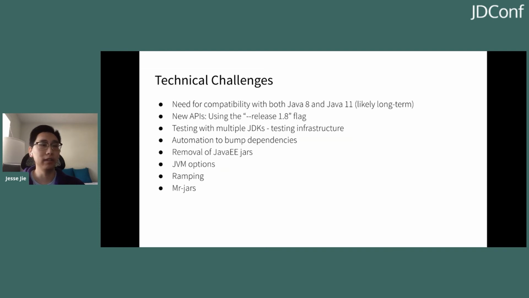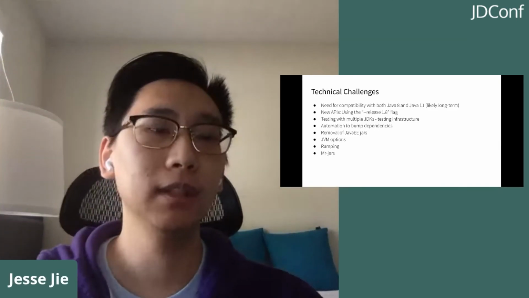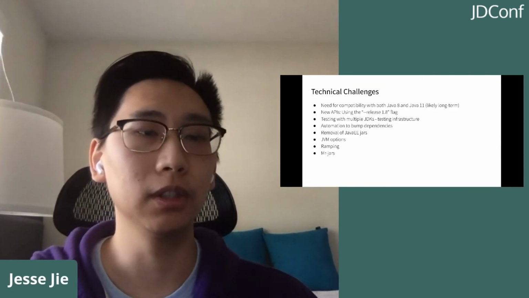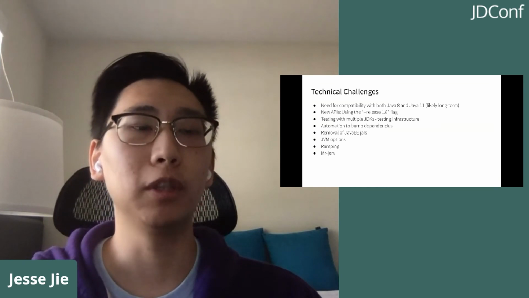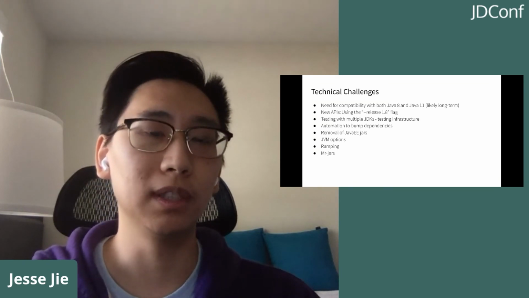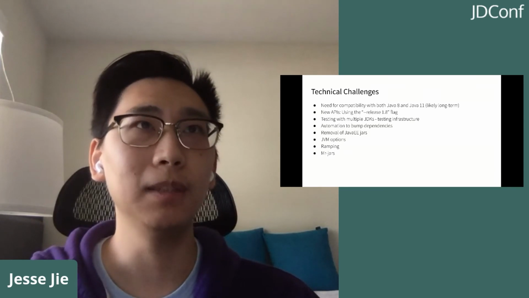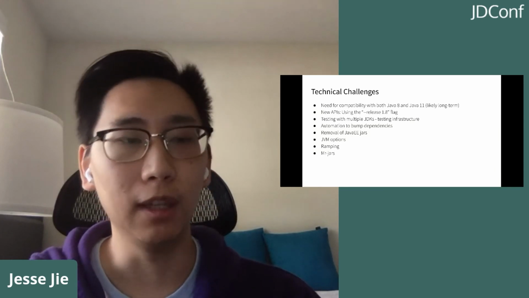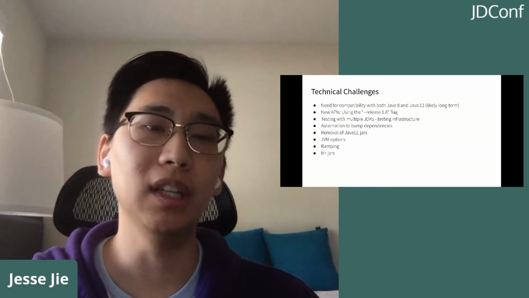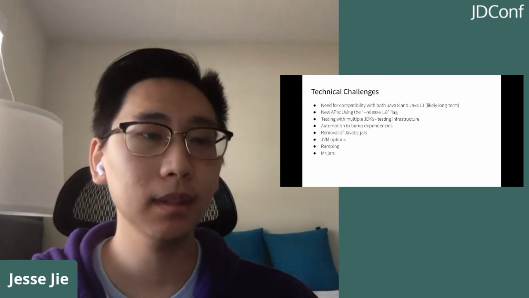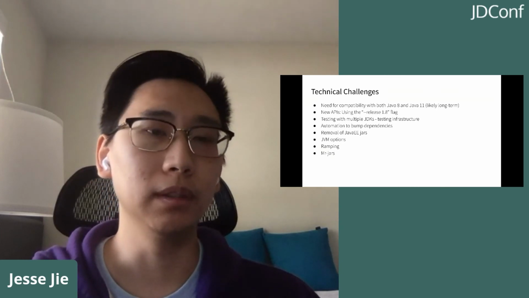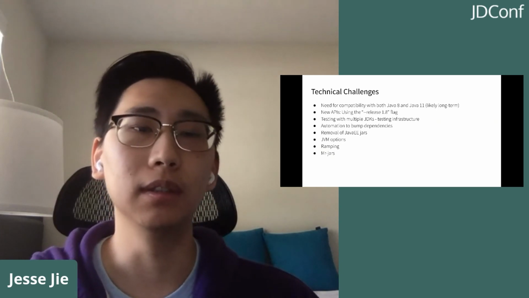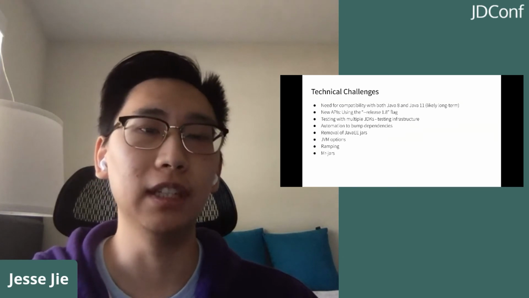And finally, one of the last infrastructure changes we've made is multi-release jars. Multi-release jars are a very controversial feature in the community, but we've treated it as a last resort solution for some edge cases. That edge case being mainly when we cannot make our code compatible with both Java 8 and 11 at the same time. There's also another solution for this, which is to add some runtime checks to your code to have different behavior for Java 8 and 11.